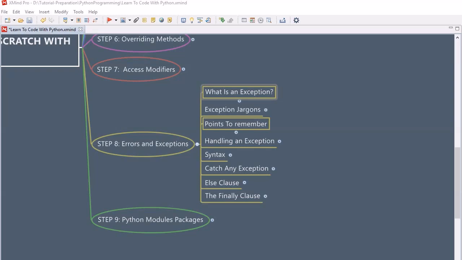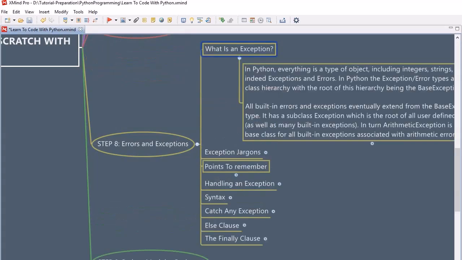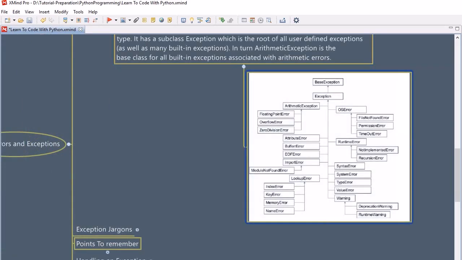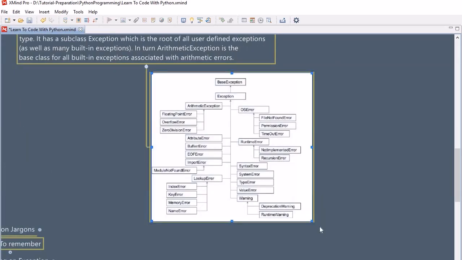But prior to that, let's understand what an exception actually is. An exception is nothing but an object within Python, and in Python everything is an object. Just like that, we have an exception class which has the capability to handle errors. We will look into the hierarchy of exceptions. This is the hierarchy of exceptions within Python.